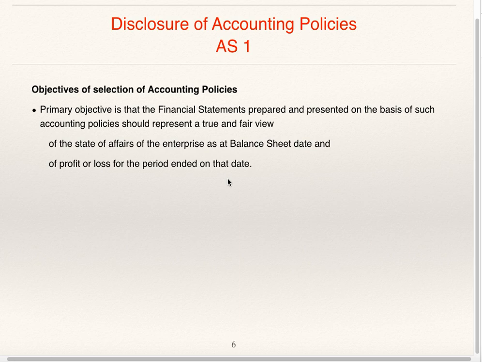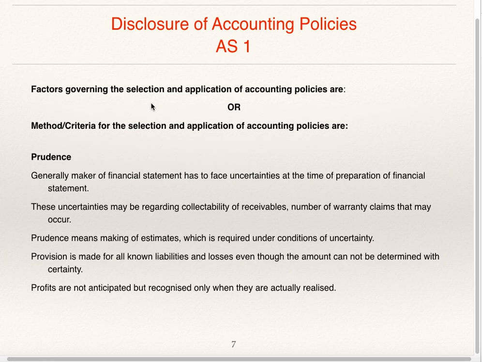So the financial statements should exhibit a true and fair view of state of affairs in case of balance sheet and profit or loss in case of profit and loss account.